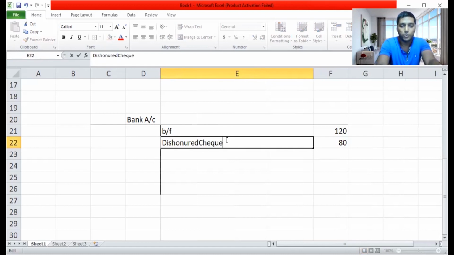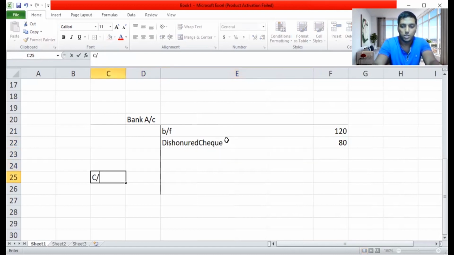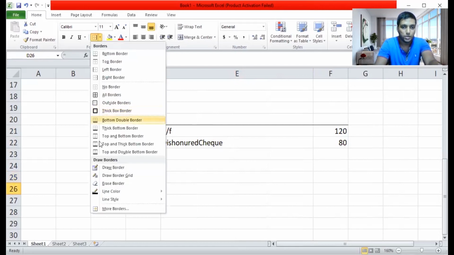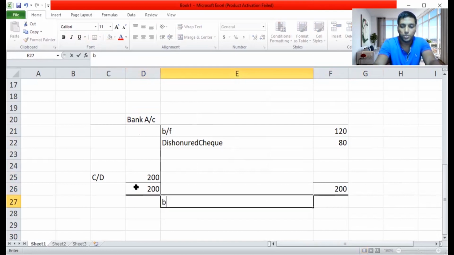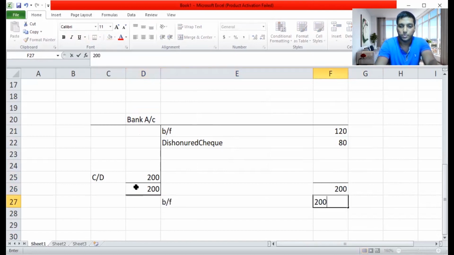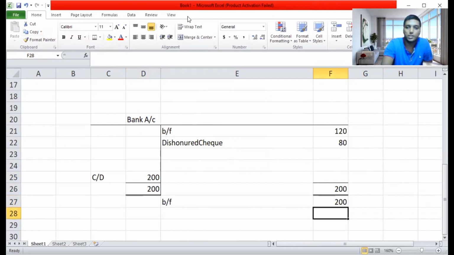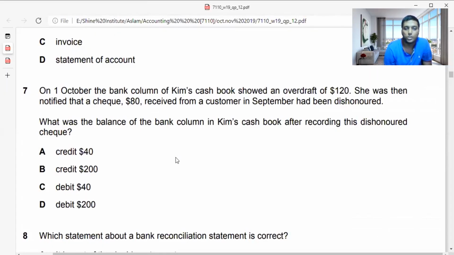Now what's your actual value at the end of the month? You will have carried down 200. If I finalize this sum, you will have 200 on each side. When you bring your brought forward balance for the next month, you will have 200 on the credit side. I hope you guys understood the basic stuff, so let's move on to the question. What is the answer? Credit rupees 200. This is the cash book's balance after this adjustment. So the answer is B, guys.